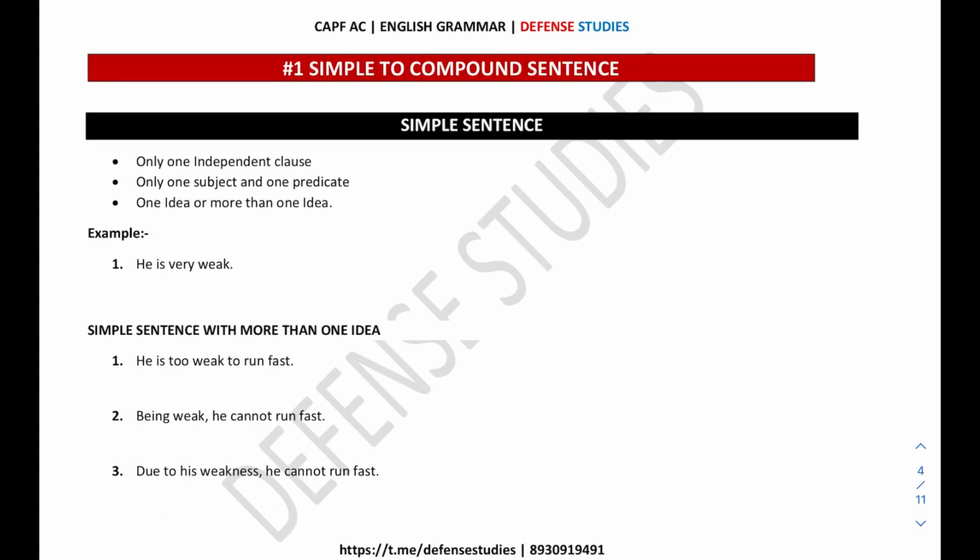Now we understand how we can change a simple to a complex sentence, and I need not dictate how you would change a compound sentence to a simple sentence, because it is exactly the reverse of it. Now what is a simple sentence? We have already talked about it. A simple sentence has only one independent clause, only one subject and one predicate. The key point is one subject and one predicate you will find in the simple sentence. Like, he is very weak. Here the subject is he and the predicate is very weak, and the idea is only one. Now a simple sentence can also have more than one idea, for example, he is too weak to run fast.